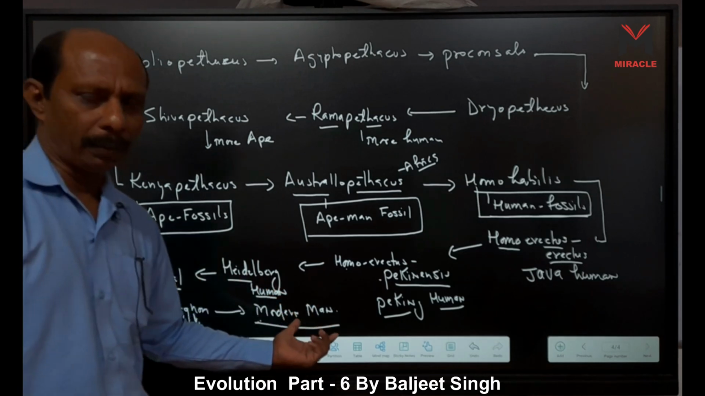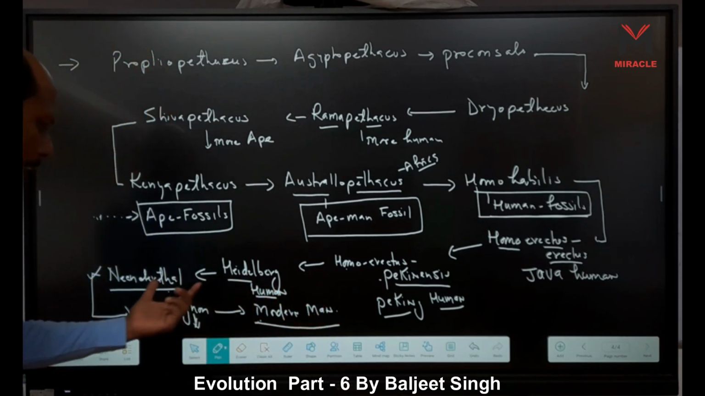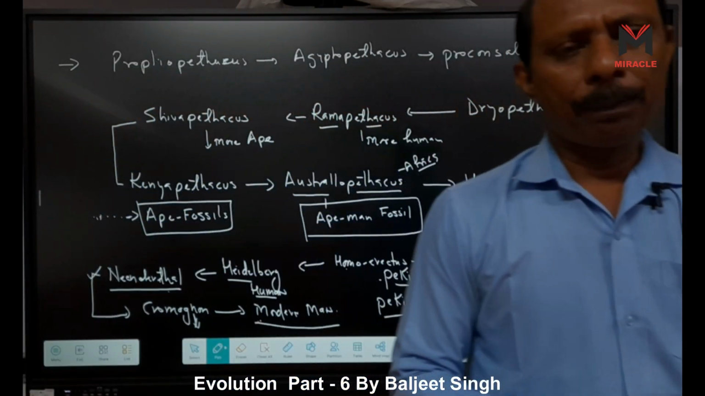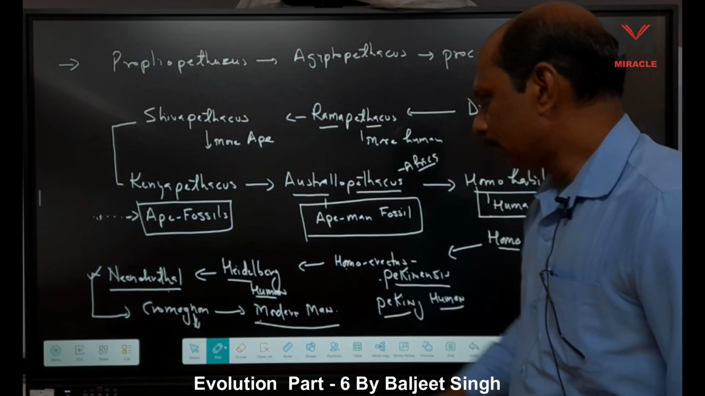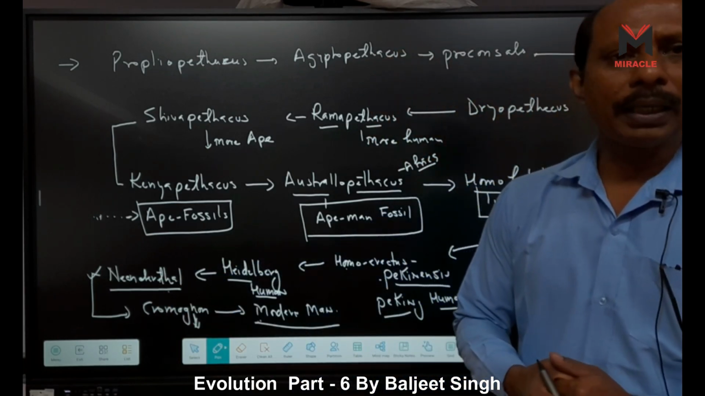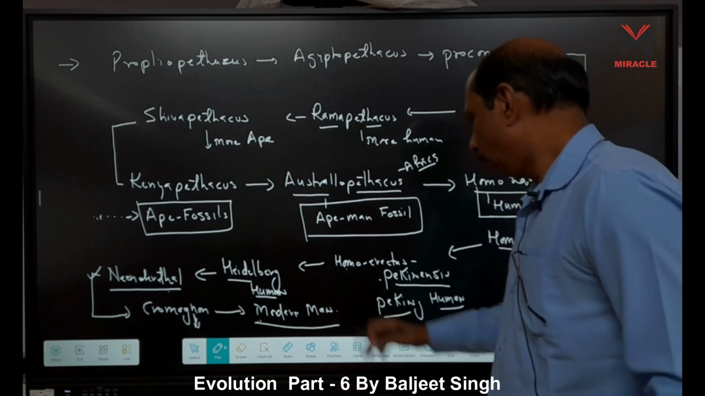After then what happens? Modern man comes. So who is the direct ancestor of modern man? It is Cro-Magnon. Cro-Magnon's scientific name is Homo sapiens fossilis, right? So it is the direct ancestor of human, and Neanderthal is an ancestor of human, but not the direct ancestor of human, right?